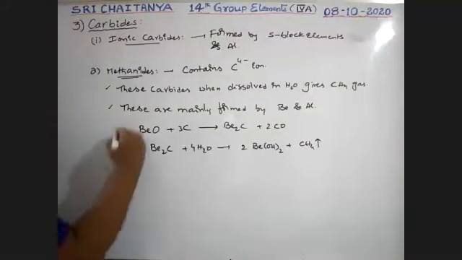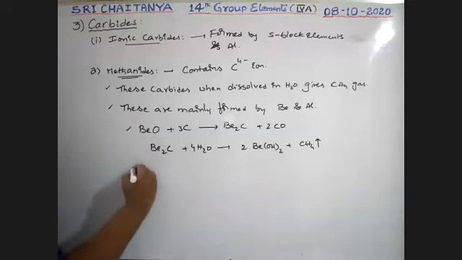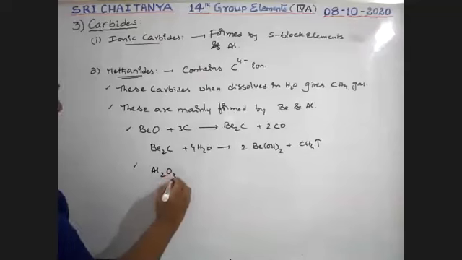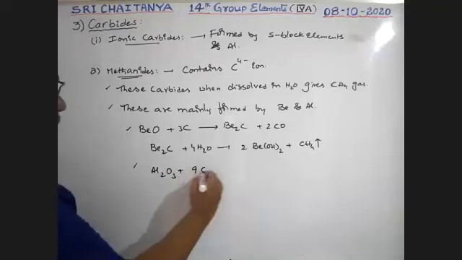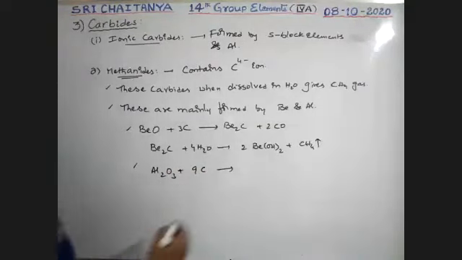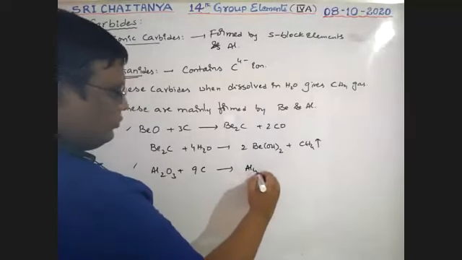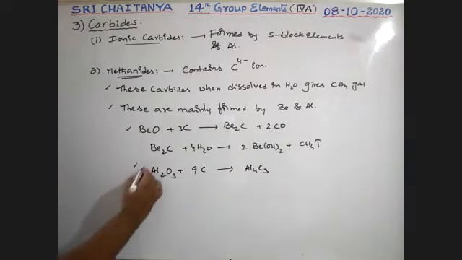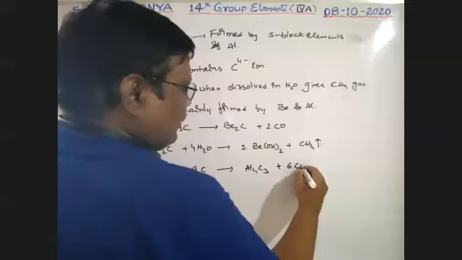Next, similarly, aluminium. Al2O3, when heated with carbon, gives Al4C3, aluminium carbide, plus 6CO, carbon monoxide.